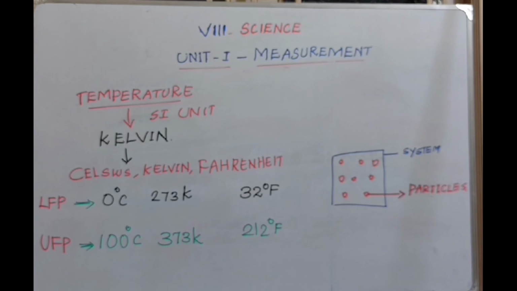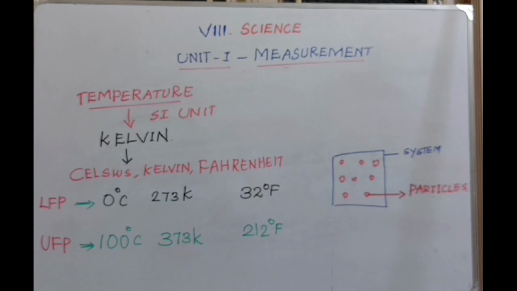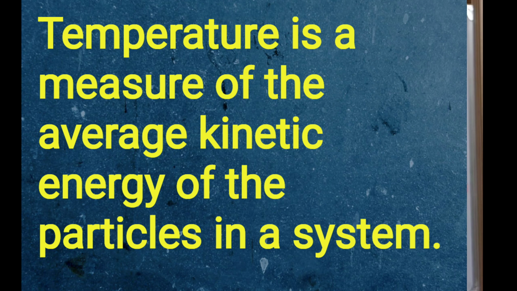What is temperature? Temperature is a physical quantity that expresses the degree of hotness or coldness of a substance. Heat given to a substance will increase its temperature. Heat removed from a substance will lower its temperature. Definition of temperature: temperature is a measure of the average kinetic energy of the particles in a system.